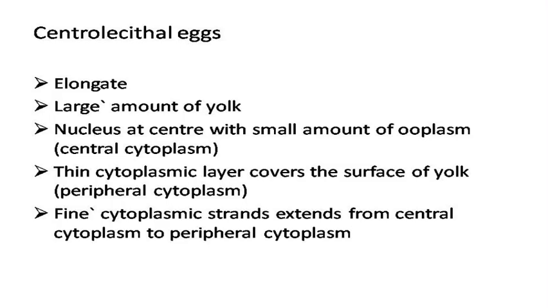So what is centrolecithal egg? These eggs are elongate and they contain large amount of yolk. Nucleus is seen at the center with a small bit of cytoplasm, and this is known as central cytoplasm. And this large quantity of yolk is surrounded by a layer of cytoplasm in the periphery, and this cytoplasm is known as peripheral cytoplasm. Peripheral cytoplasm and central cytoplasm are connected by means of fine cytoplasmic strands. Example is eggs of insects.